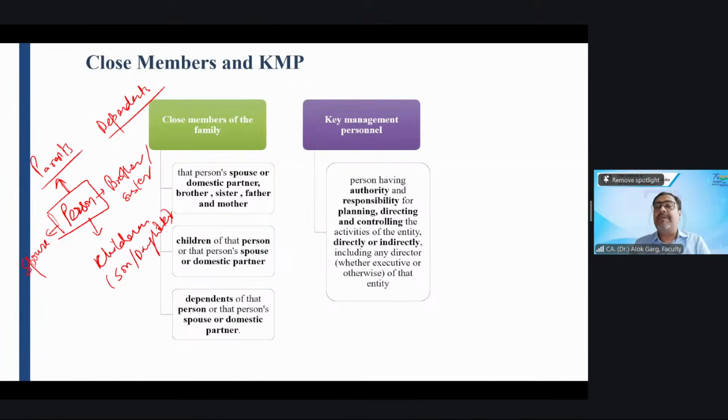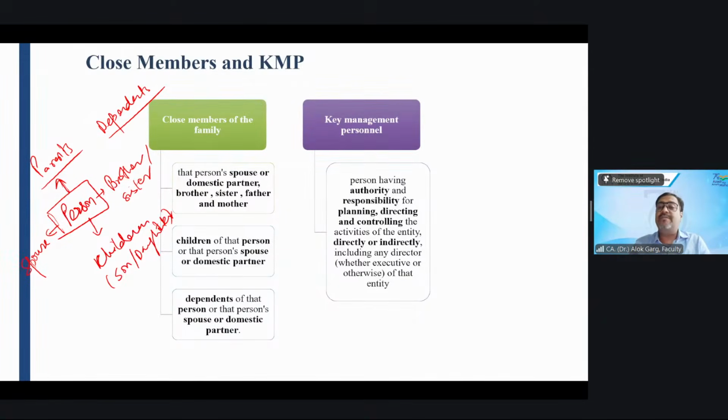Who is meant by KMP? KMP is a person having authority and responsibility for planning, directing, and controlling the activities of the entity directly or indirectly, including any director, whether executive or non-executive, of that entity.